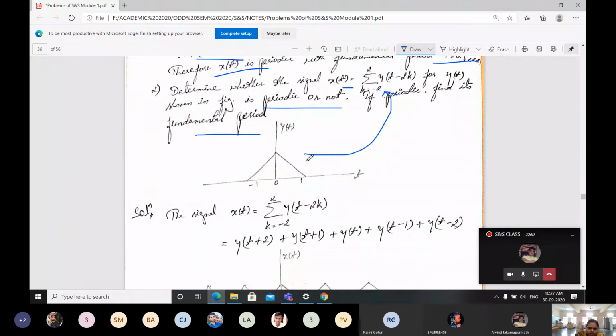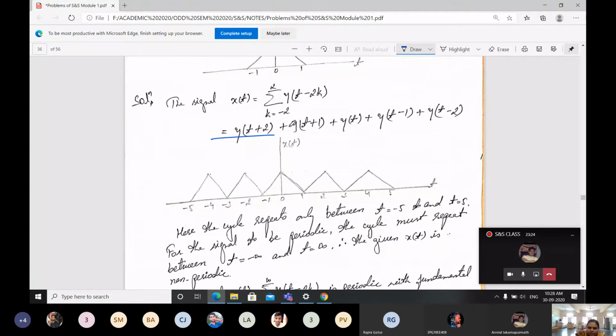What I am going to do here, first I will take the equation they gave us, that is x of t equals the summation k equals minus 2 to plus 2 of y of t minus 2k. I am just substituting the k values here. If I go on substituting, you will be getting the expanded equation like this.